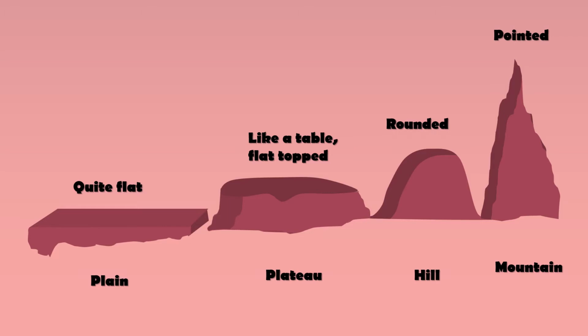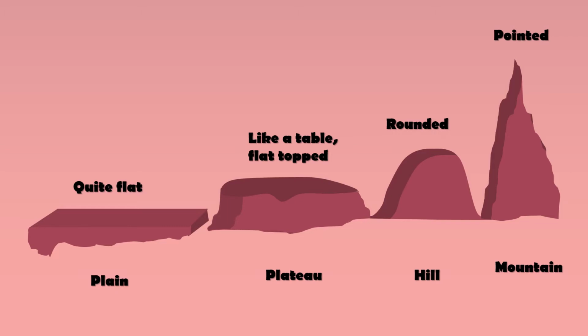A piece of land which is just above the sea level but a level land, even surface, is called plain. A land which is a little higher than plain but has a flat surface is called plateau. A landform which is higher than plateau but does not have a flat surface, has a rounded top and gentle slopes, and the elevation is a little higher. This is called hill.